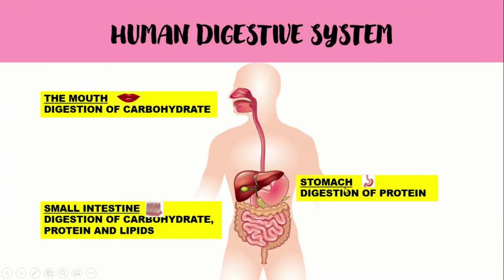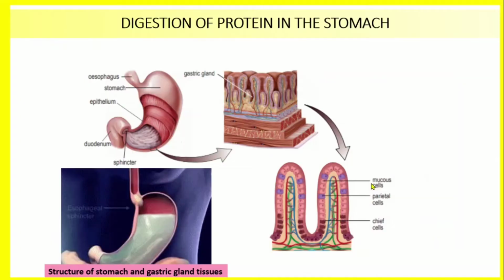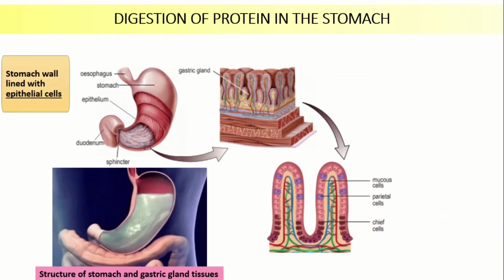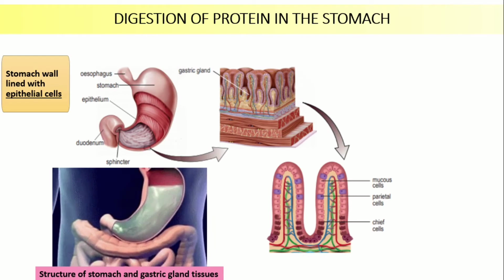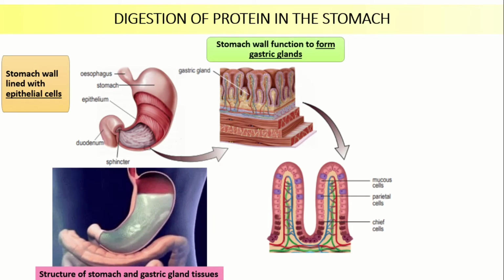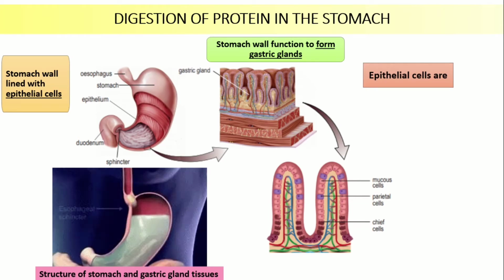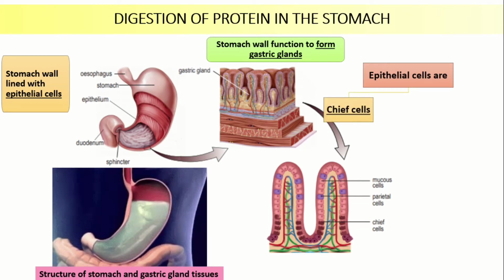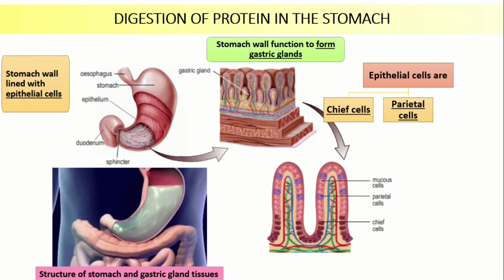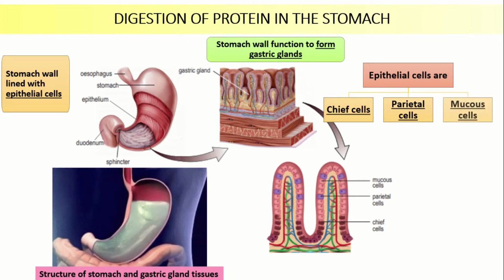Next one, let me discuss what happens in the stomach. The digestion of protein will start in the stomach. The stomach wall is lined with epithelial cells. The stomach wall functions to form gastric glands. The epithelial cell consists of chief cells, parietal cells, and mucus cells.